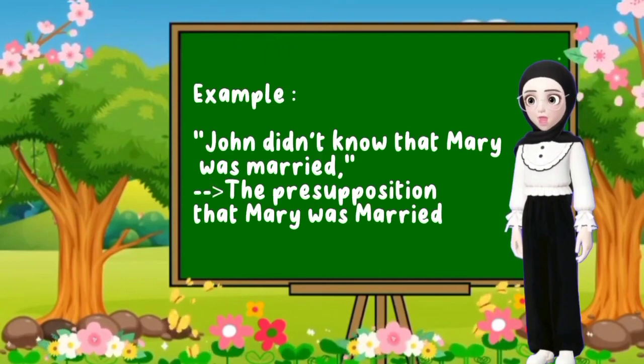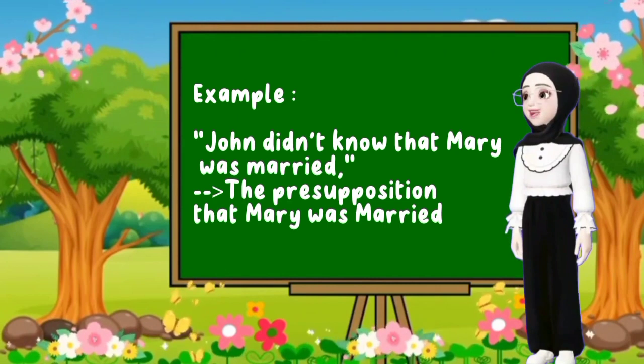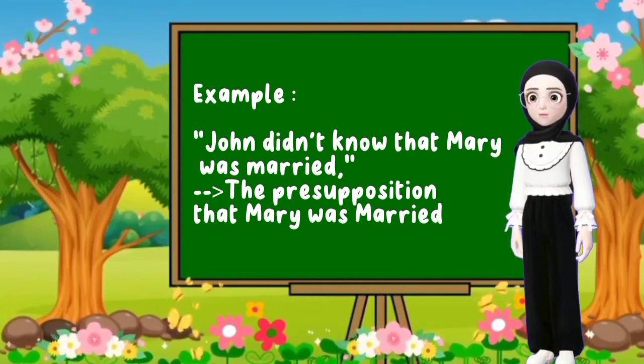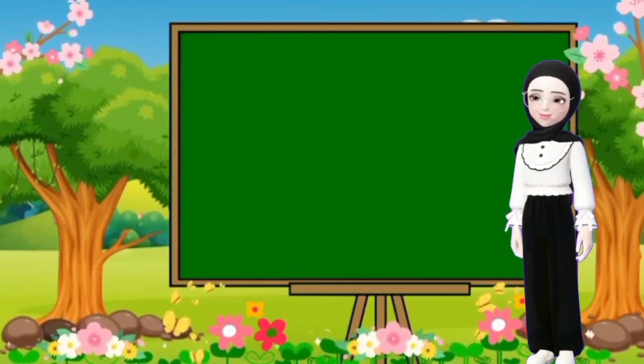For example, John didn't know that Maria was married. The presupposition that Maria was married may not be projected into the main sentence, so that the main sentence remains true even though Maria is actually not married.